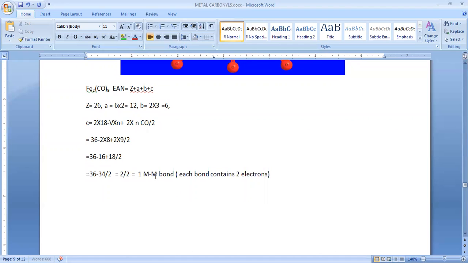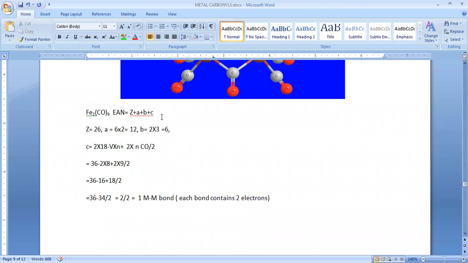Got it? Okay, so here, what is the Z value? While you are calculating EAN, you need to take half of this. So 50 actually how many? 26. How many bonds do we have? 2. So that means by 2 we are supposed to take it. At that time only we can get the actual EAN value. So okay, no problem. 26 is the atomic number of iron, and how many iron atoms do we have?